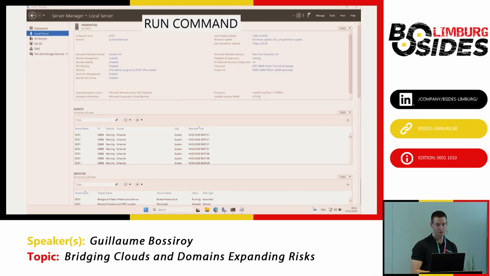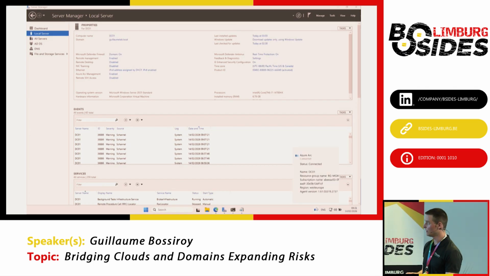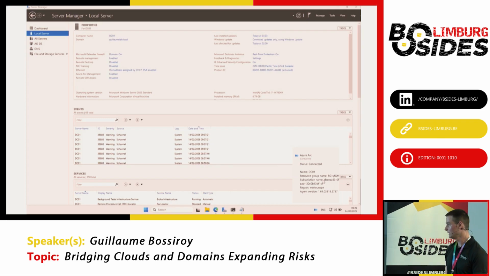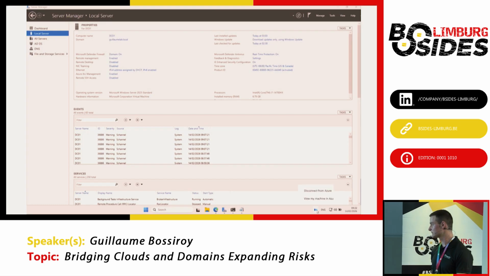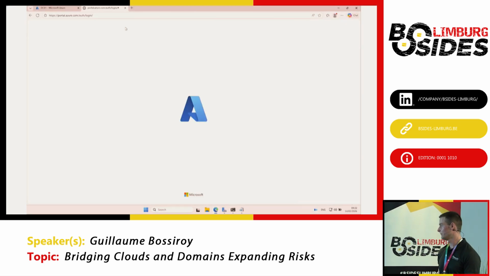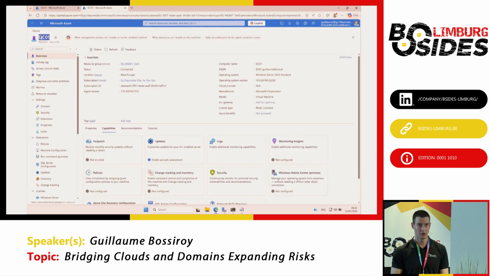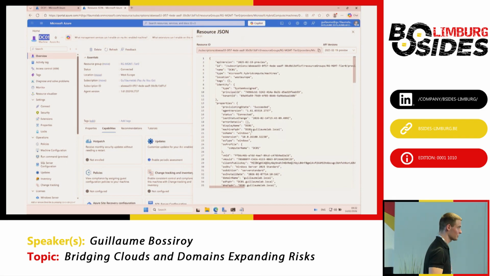How does it look like in practice? Hope it's big enough. So first, we are on the DC01.guillaumelab.local, so that's my main domain controller in my AD environment, and we see that Azure Arc is running on that machine, on that DC. If we check the object in Azure, we see that we can get some information about it.